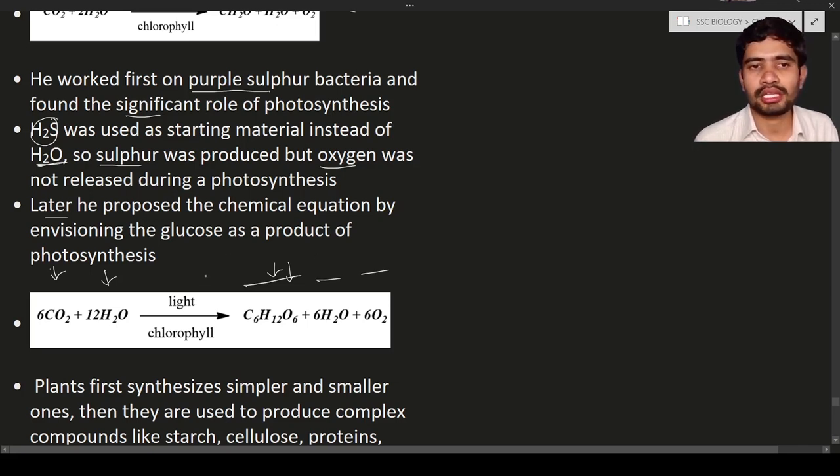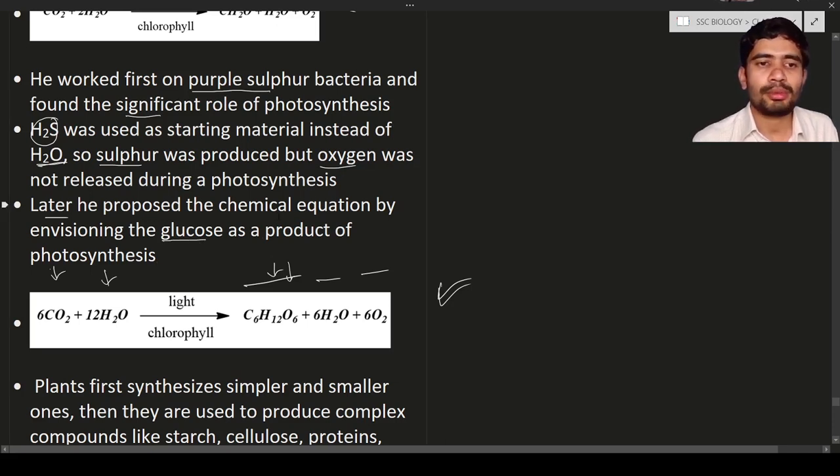So he wrote the chemical reaction and it was perfect. Later on he envisioned, it means he thought this could happen, and he wrote the chemical equation. It means he formulated the perfect chemical equation, after envisioning glucose as a product of photosynthesis in plants.